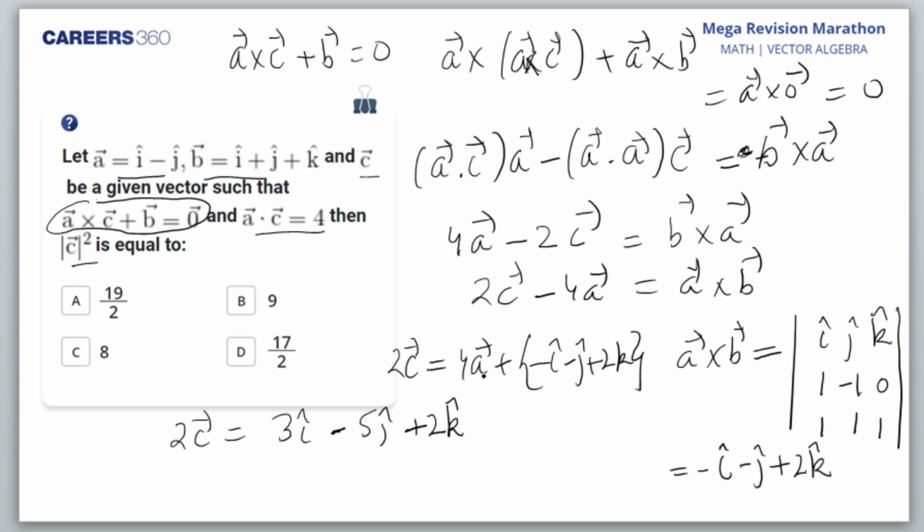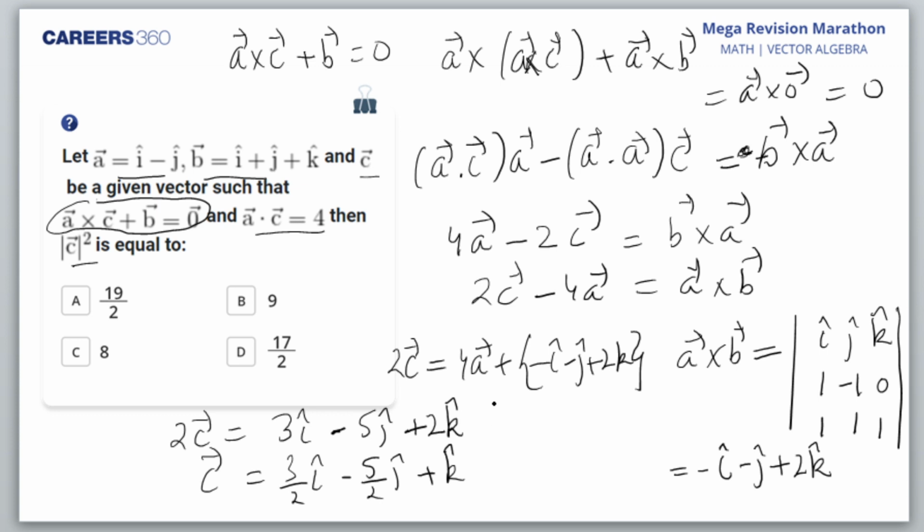When I multiply 4 with A, that is 4I minus 4J, I'll add it here. Yes, you're right, 2J you are getting. I'm getting 5. Is there something wrong? I don't think so. So C, what do I get? I get 3 by 2 I minus 5 by 2 J plus K.